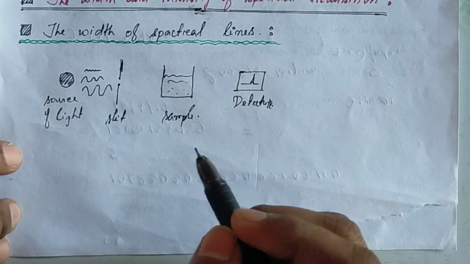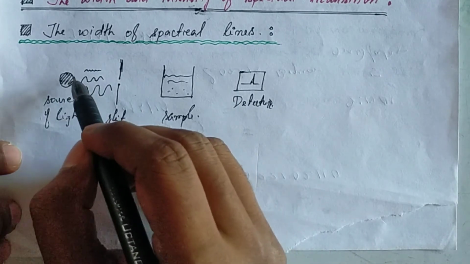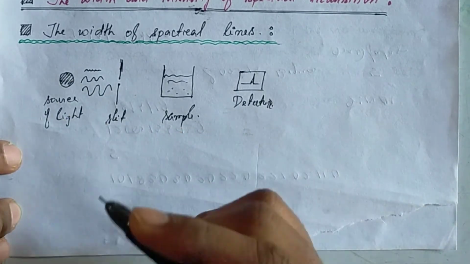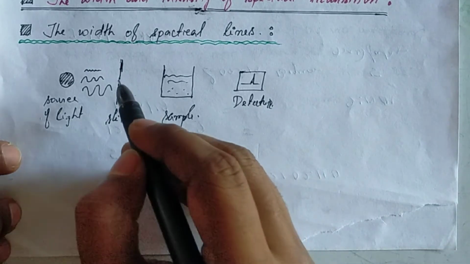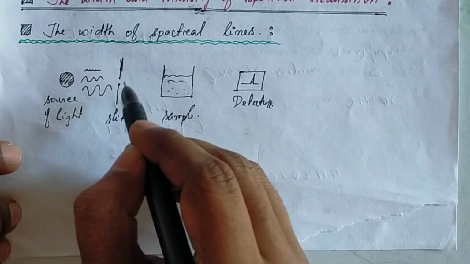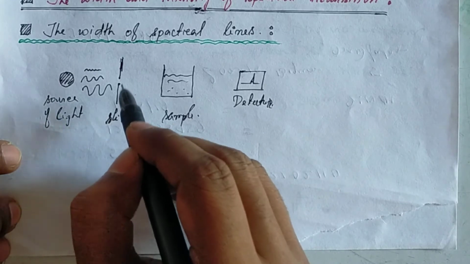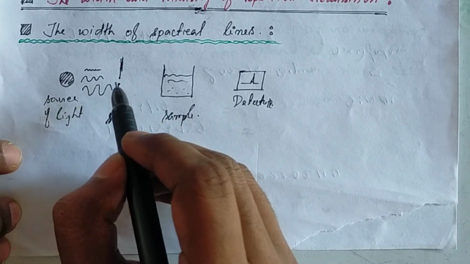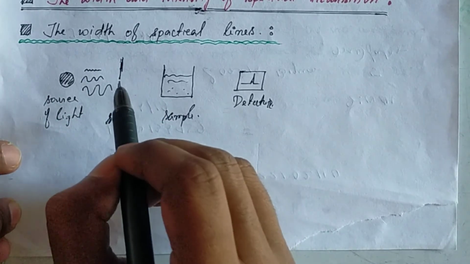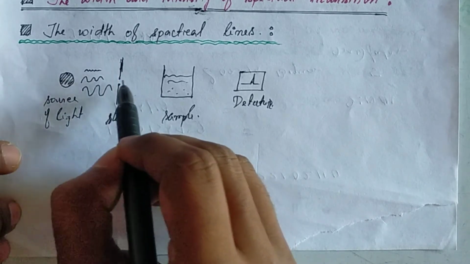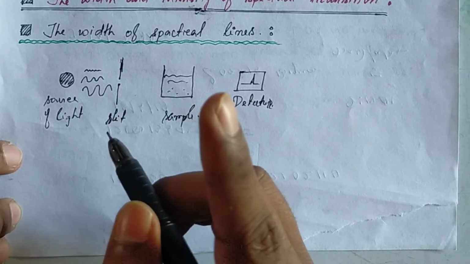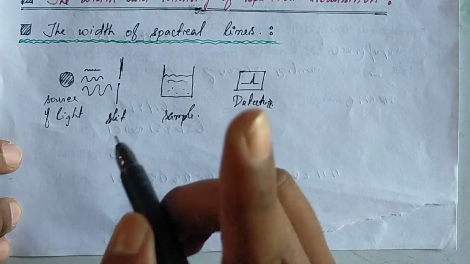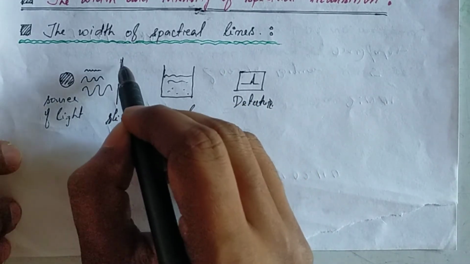Different types of light will be emitted. This source will emit different types of light which have different frequencies or wavelengths. So the slit will do what? It will only allow one frequency of light to transmit through the slit, a single frequency light. It should, but